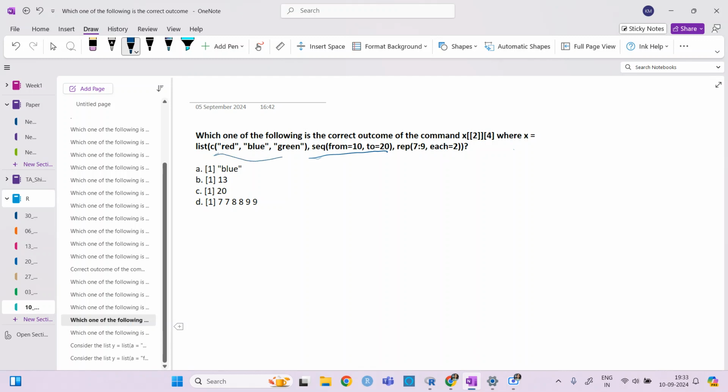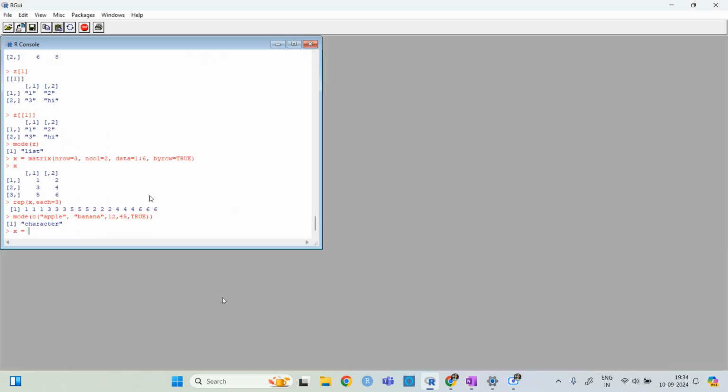This one is x1, this one is x2. How is x2 of 4 this? Option A maybe. If I write x2, this should be the x2, isn't it? It's 13, ma'am. Answer is 13.